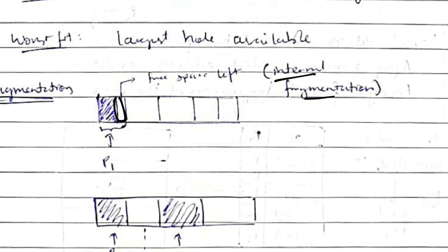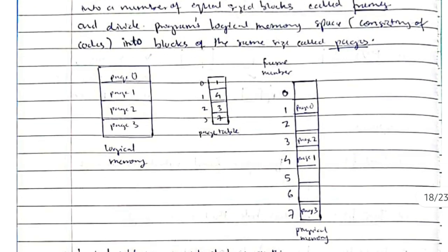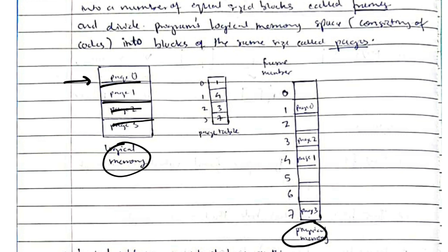As we know, there are two types of memory. The first one is physical memory, and the second one is logical memory. If the logical memory is divided into many parts, each one is called a page, and if the physical memory is divided, the parts are known as frames. The connection between frames and pages is given by the page table. This process is known as paging.